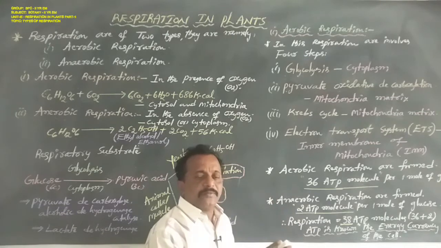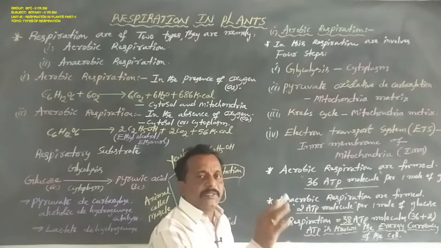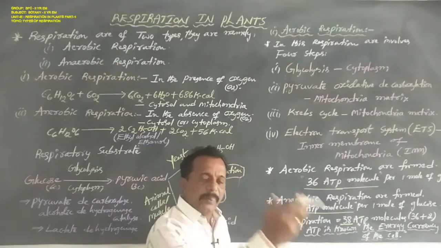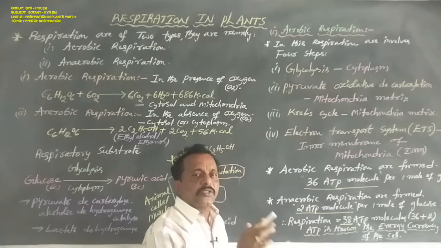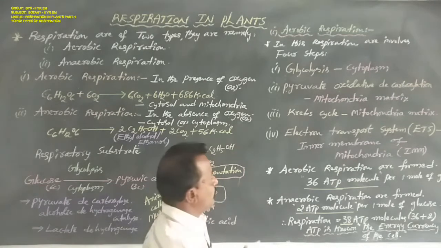Aerobic respiration involves four steps, but the first step takes place in the cytoplasm. The remaining three steps take place in mitochondria. But anaerobic respiration involves two steps, and both take place in the cytosol or cytoplasm of the cell. This is very important here.